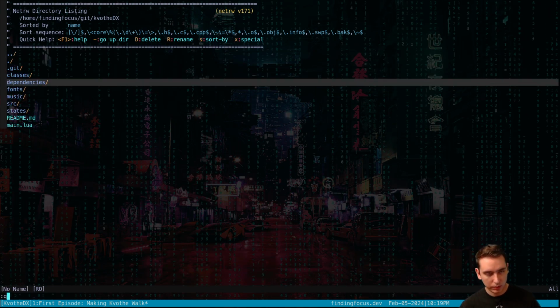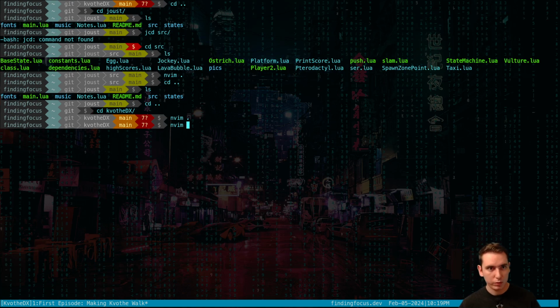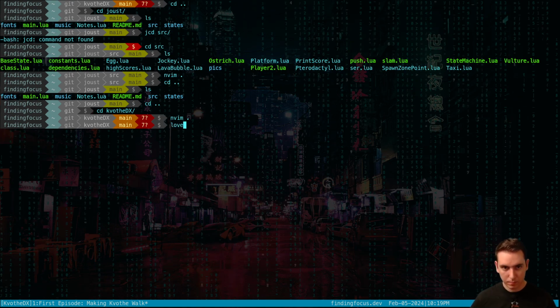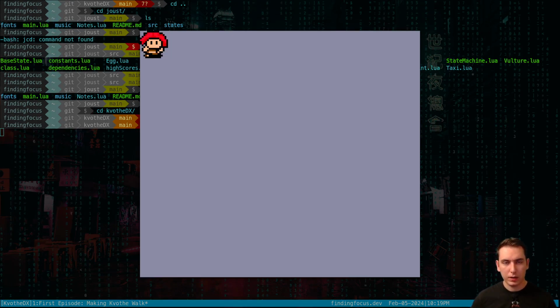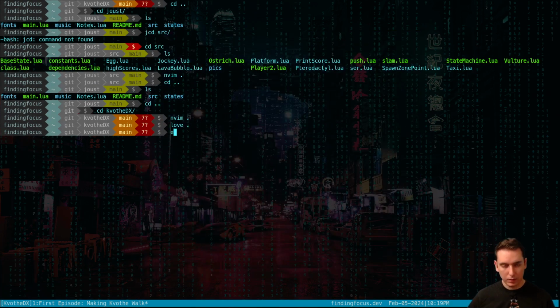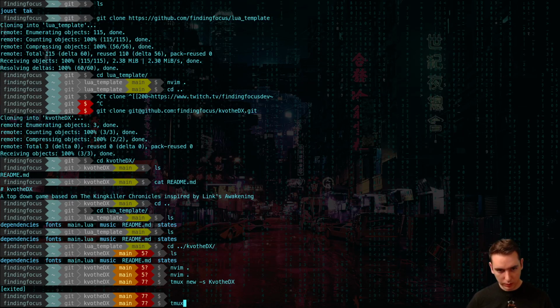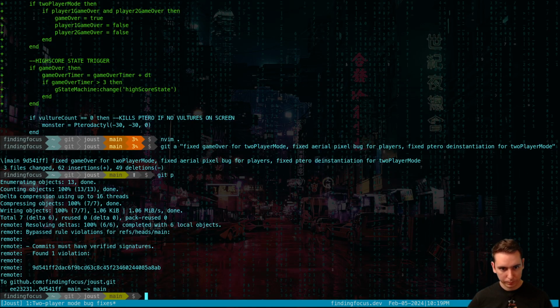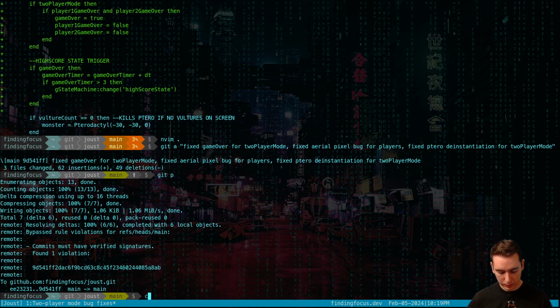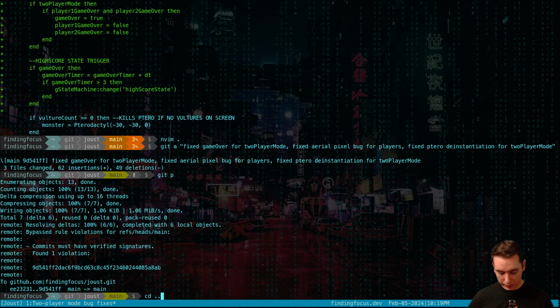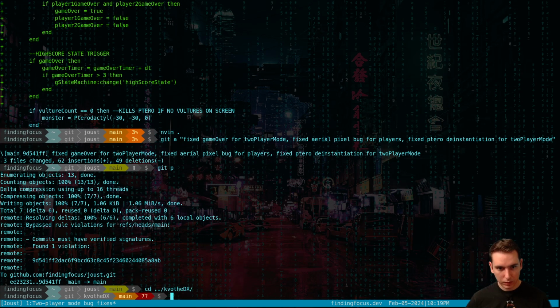So let's see if it'll allow me to even interpret that. It doesn't crash, so we might be okay. Oh, I just got out of Tmux. There we go. Okay. So we're going into our main. Okay.